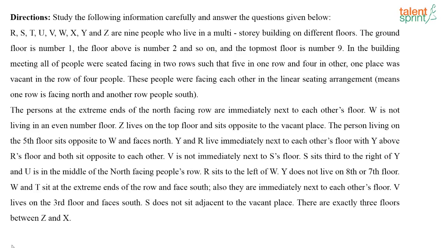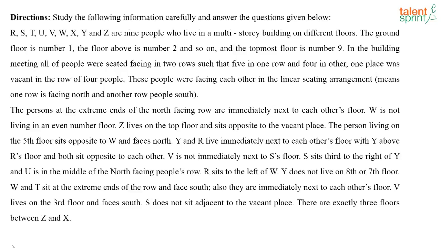Now you have to arrange them. So basically you have to do 2 things. One is to arrange these people according to the different floors in which they live, and the other is to make them sit facing each other, 5 in one row, 5 in another row, sitting in north-south direction facing each other. So try this and tell me once you are done.